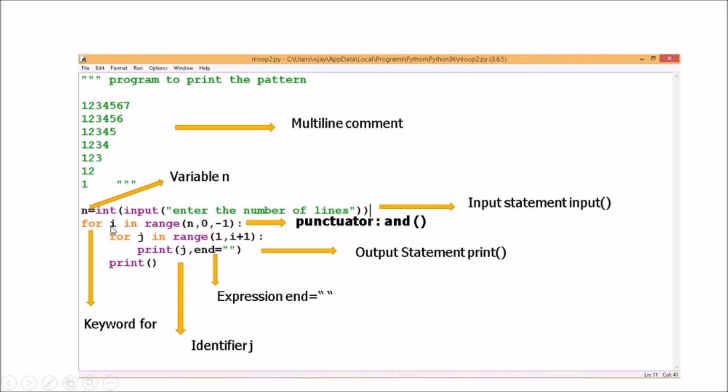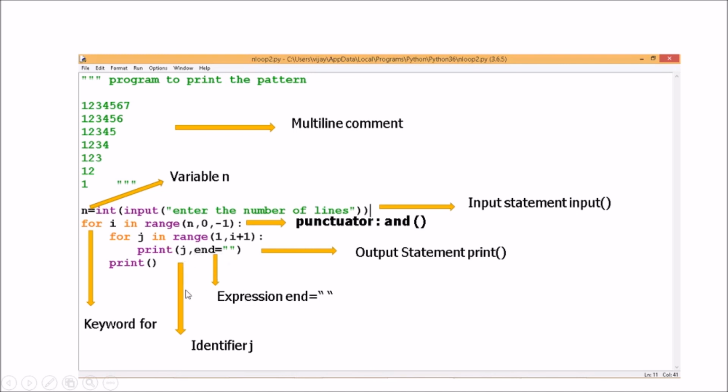And then we are using for. For is a keyword used for a loop. So the keyword for is used, and then I am writing for i in range(n, 0, -1):. The colon and the brackets used here are punctuators, and print is an output statement. The print function is used to print something on the screen, and j = " " is an expression because it has a variable, then an equal to symbol and its value. So that is an expression.